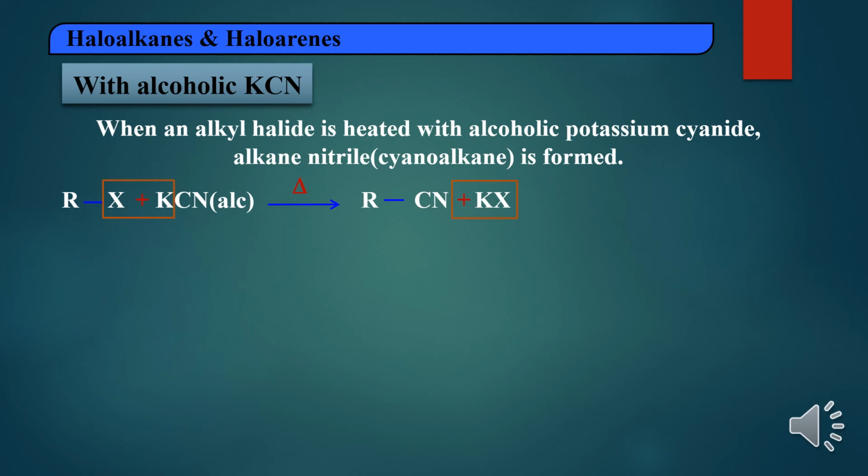Take a particular example. Iodomethane or methyl iodide is reacted with alcoholic potassium cyanide. So here CN is a nucleophile. CN will go and attack the carbon atom and get attached to it. Then iodine will come out with the potassium. So we will get the product as cyanomethane or methane nitrile, and potassium iodide is a byproduct.